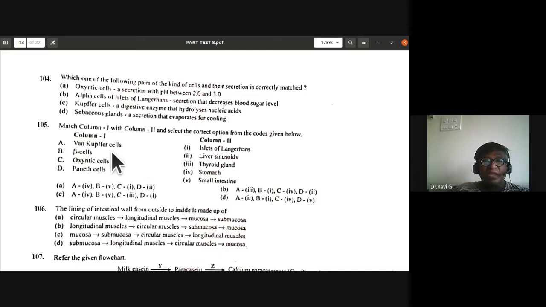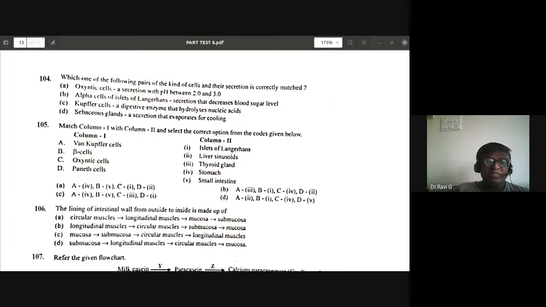So A is 2, B is 1. Oxyntic cells are present in the stomach. So 2, 1, 4. Paneth cells, small intestine.